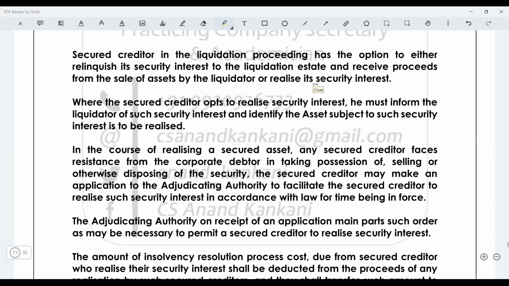The person can say, so here Mansi could say that, okay, let's reverse the position. Let's say the value of the loan of Mansi is 10 lakh rupees. The asset can realize only 1 lakh. So Mansi is secured for what amount? 1 lakh or 10 lakh? 1 lakh. You are secured only to the extent the value will be realized from the asset. It's not that you will not be paid the balance 9 lakh, but for the balance 9 lakh, you will be an unsecured creditor. Why? Because you have created a fixed charge.